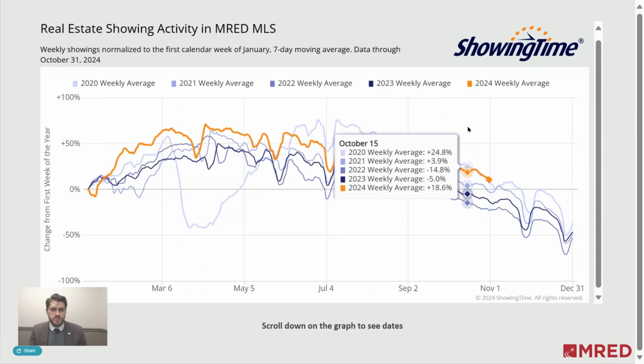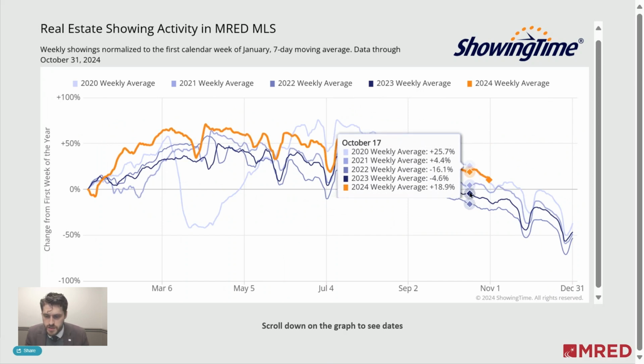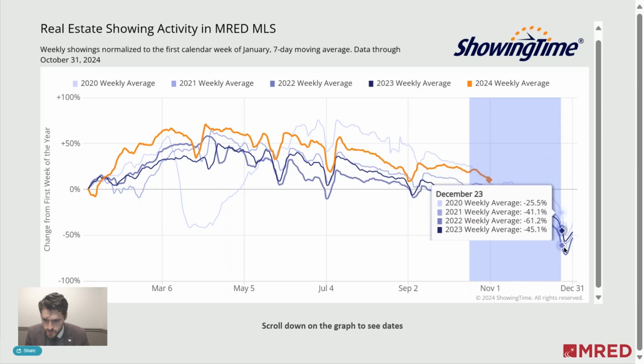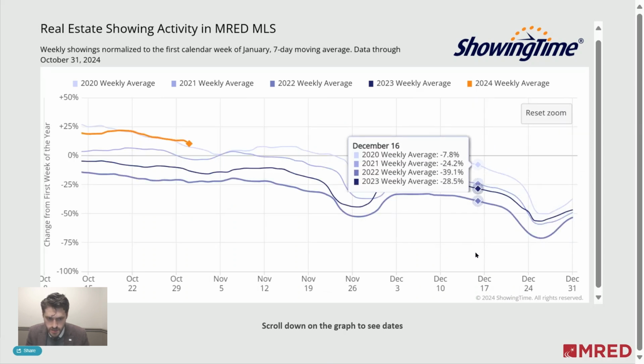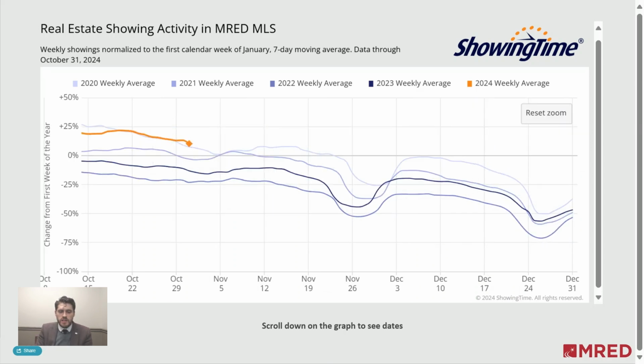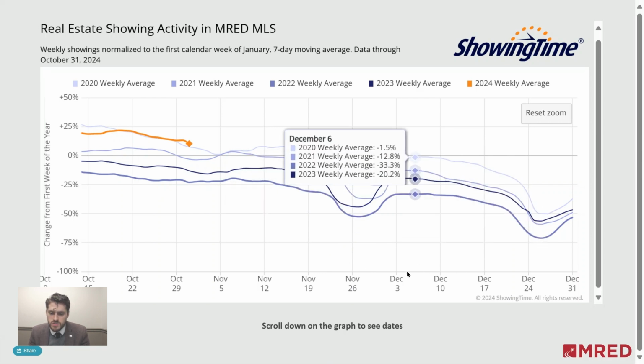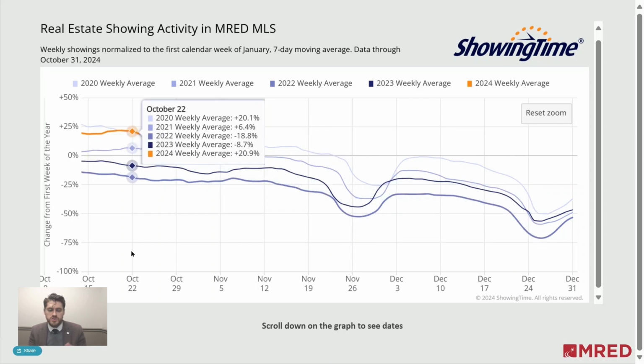Which brings us to our question. Hey, Matthew, how much does the real estate market get affected by an election? If we take a look at the last quarter of the year, you're going to see that the election week, I thought it would be more. However, you can take a look at other relatively popular weekends like the end of November and New Year's. They do cause more of a decrease in showing activity than, say, an election would.